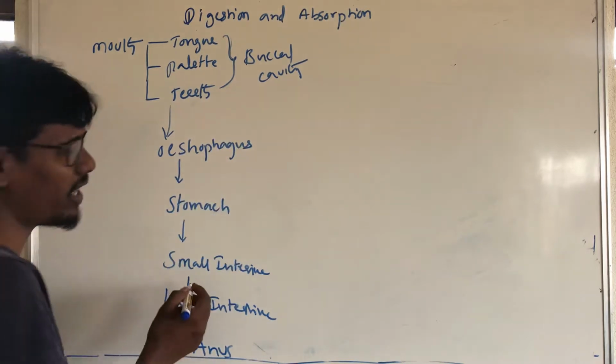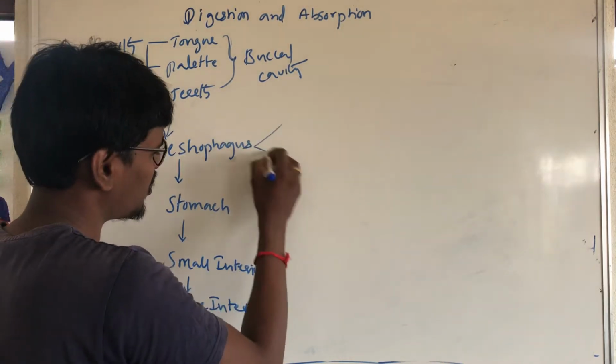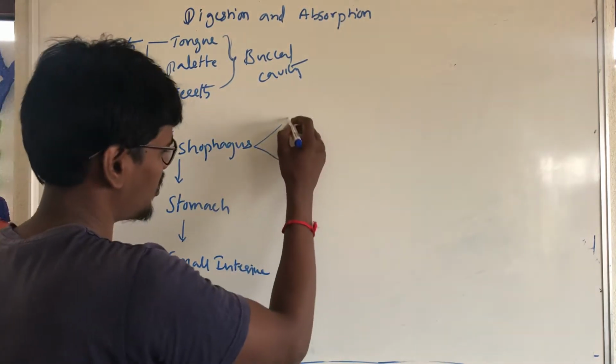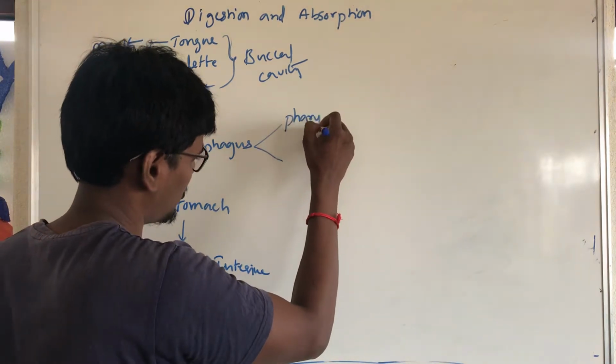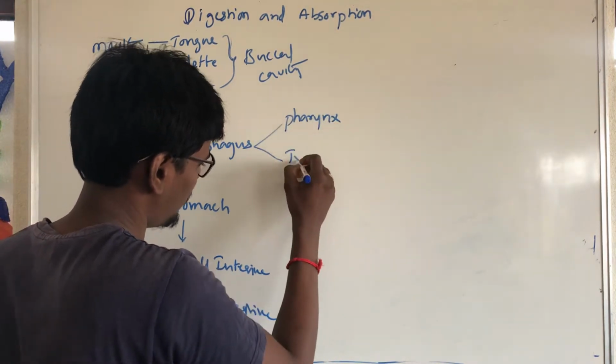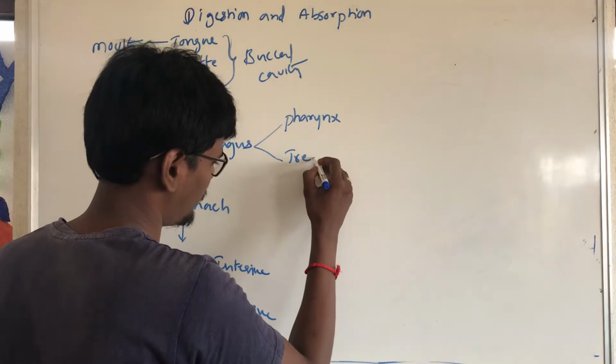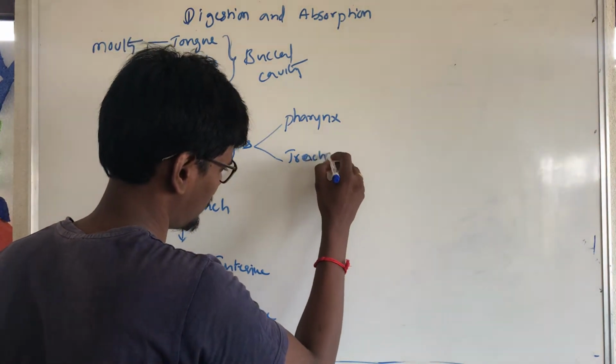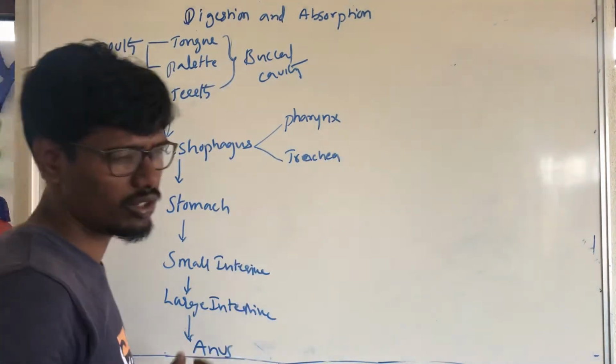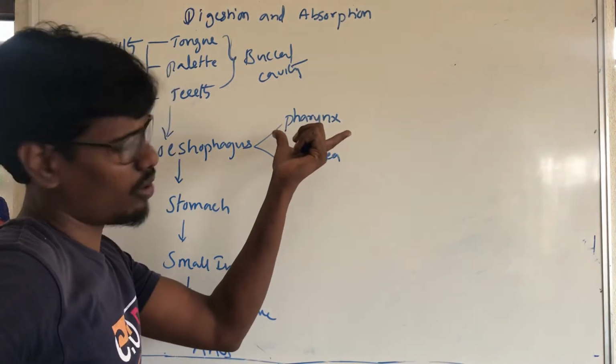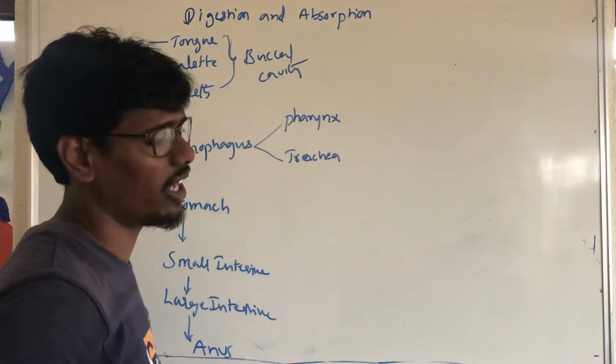Next, the esophagus leads to the pharynx and trachea. The pharynx also has the oropharynx, and the esophagus is there.